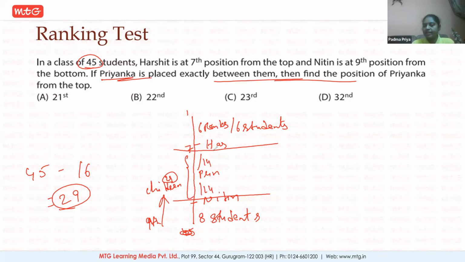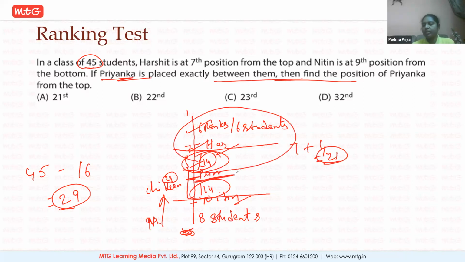Then only she'll be exactly between Harshit and Nitin. So from Harshit to Priyanka, there are 14 children in between, and from Priyanka to Nitin, 14 children are in between. So what is the position of Priyanka? 7 plus 14, 21 children have gone before Priyanka. Then automatically her rank is 22. So B is the right answer.